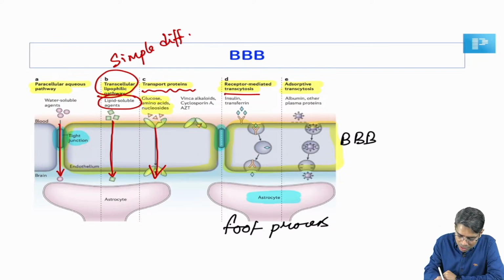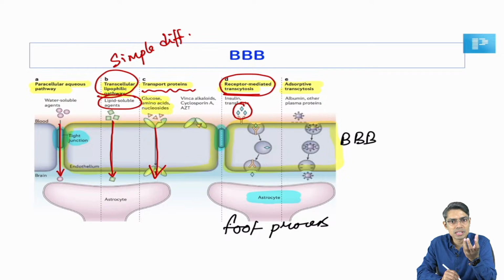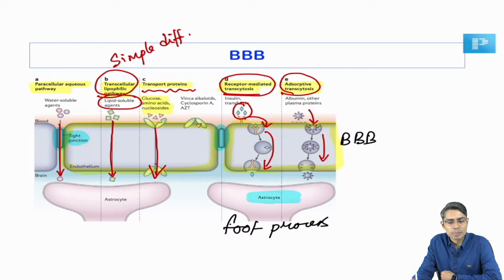The fourth process is receptor mediated transcytosis, right. The receptor attaches with the transported substance, and then it is engulfed and penetrates through the cell. And the fifth process is adsorptive transcytosis, where the substance penetrates through the cell cytoplasm by the process of adsorption. So there are 5 processes by which any substance can penetrate the blood-brain barrier.